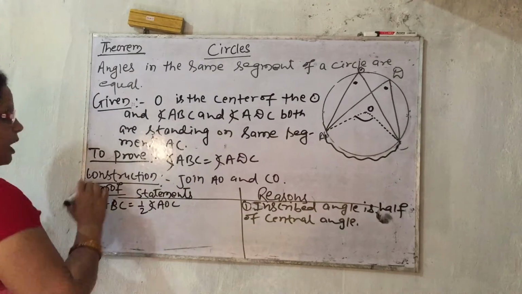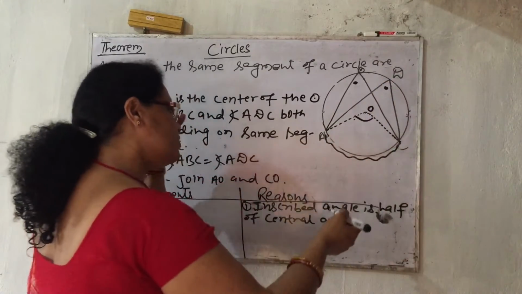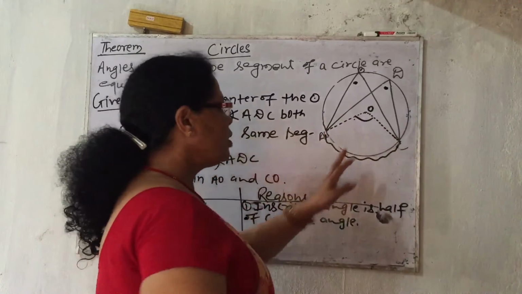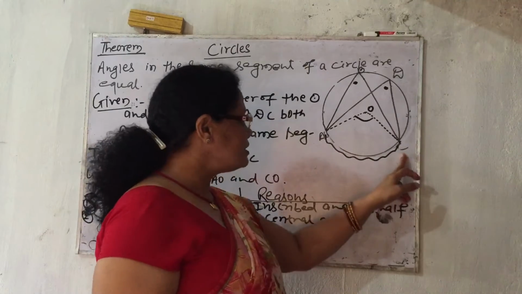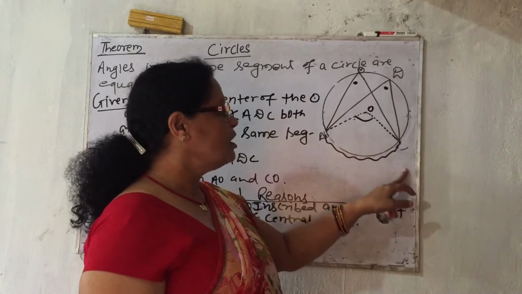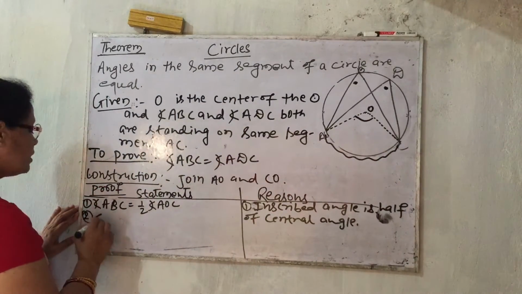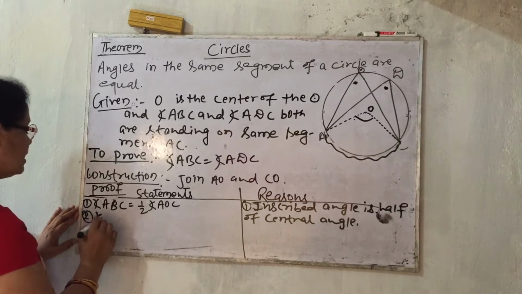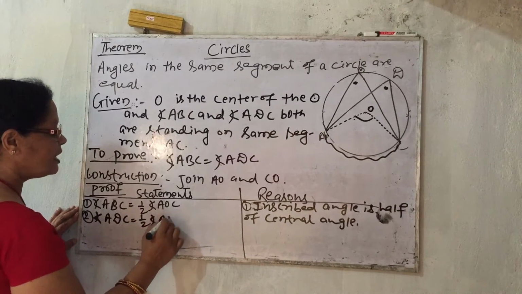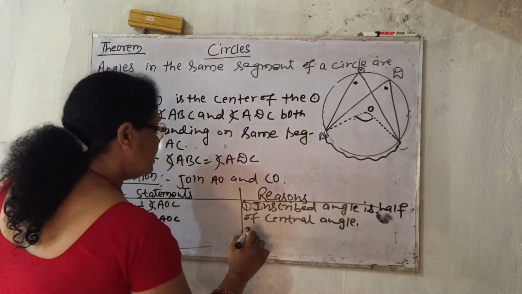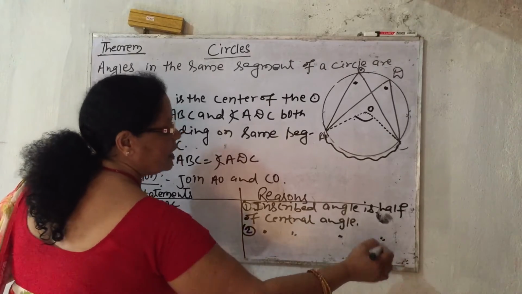Now number 2. Can we write angle ADC? Angle ADC equal to again half of AOC, because this inscribed angle is also standing on same segment AC, and this central angle is also standing on this segment AC. So again we can write down the same thing, angle ADC equal to half of angle AOC, central angle. In reason we should write down the same reason.